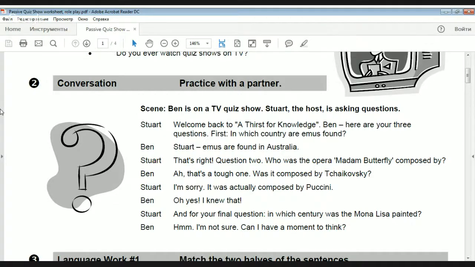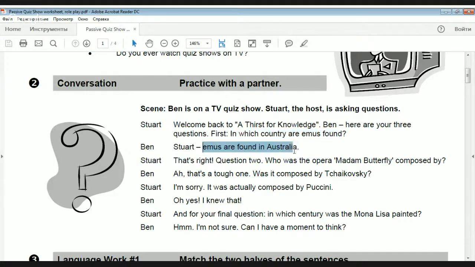So let's look at the phrases that are used here and that are used in passive voice. The first phrase, in which country are emus found? This is a question in passive voice, present simple form. Emus are found, this is the answer.